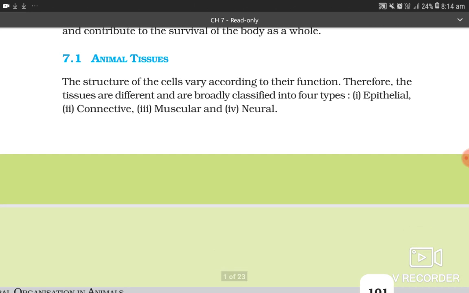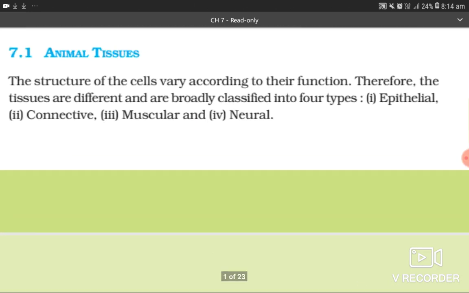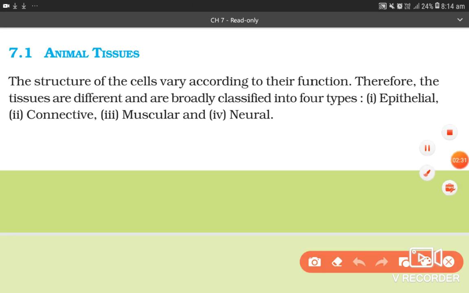7.1 Animal tissues. The structure of cells varies according to their function. Therefore, the tissues are different and are broadly classified into 4 types: epithelial, connective, muscular, and neural tissue.